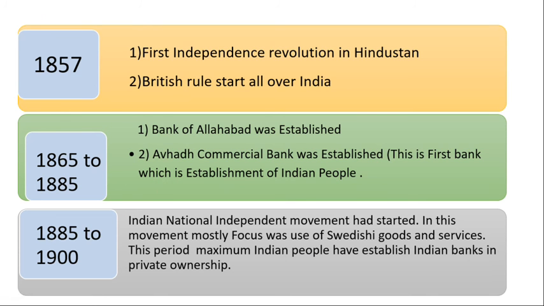Now next, 1857 was the first independence revolution in Hindustan. We know in history that 1857 was the first independence revolution in Hindustan. This revolution had an impact on British rule. British rule started all over India, so they established administrative service and administrative power all over India.